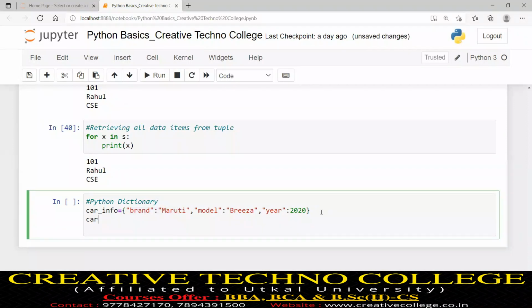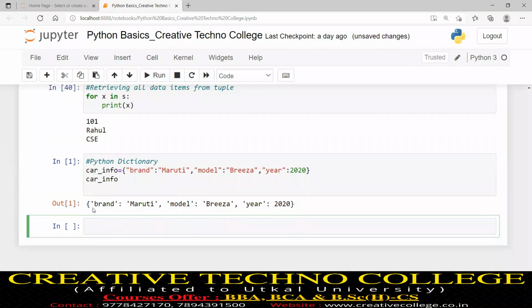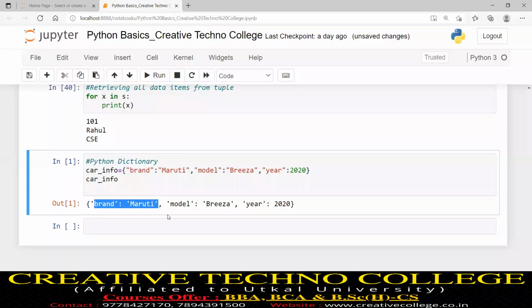So what is the value of car info? Now I hit run and we get this output. This is one pair, this is another pair, and this is another pair.